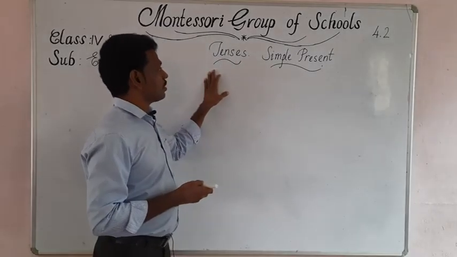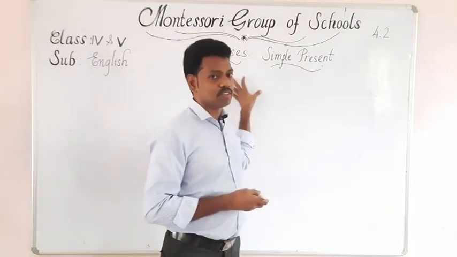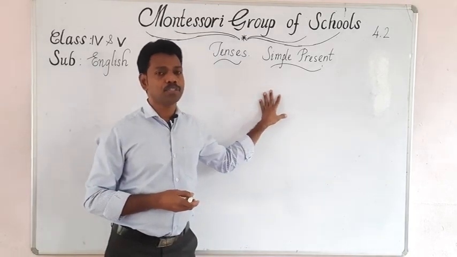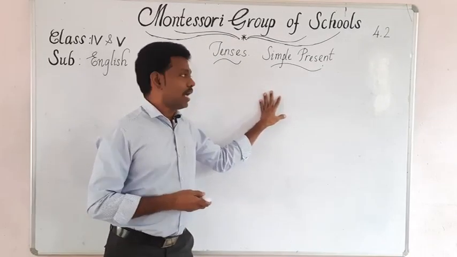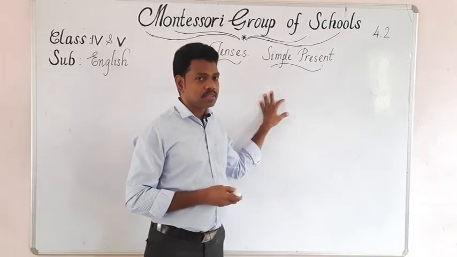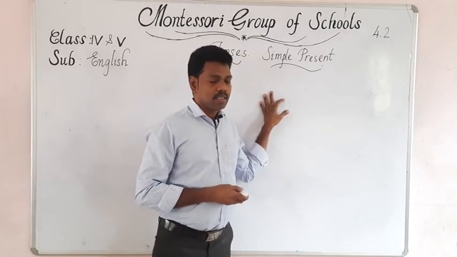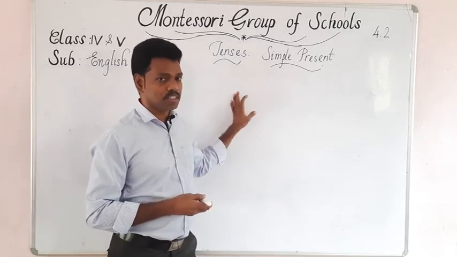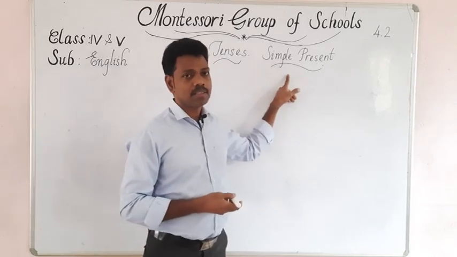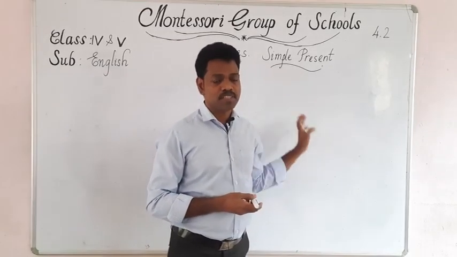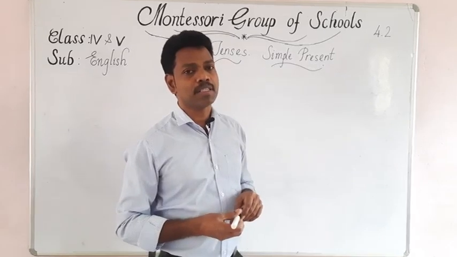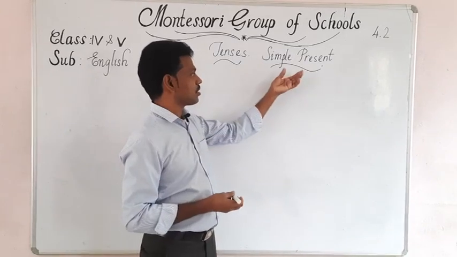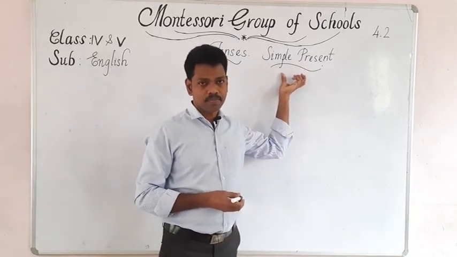So in English grammar, basically we have three types of tenses: present tense, past tense, and future tense. But our topic that we have to deal with is present tense. This present tense can again be divided into four subdivisions: simple present, present continuous, present perfect, and present perfect continuous. Likewise, the remaining two. But we have to get into details with only simple present tense.